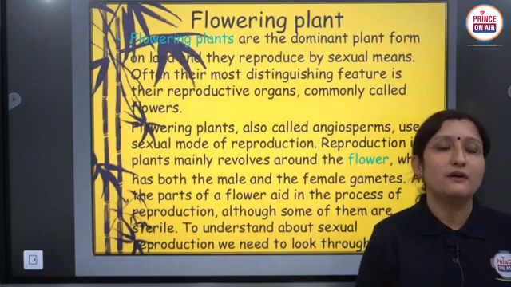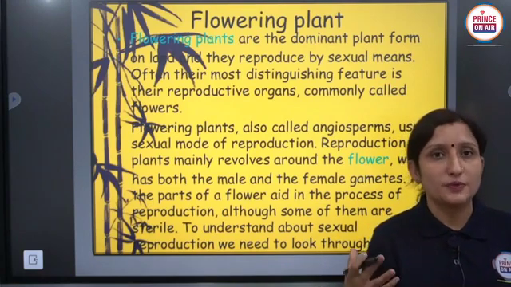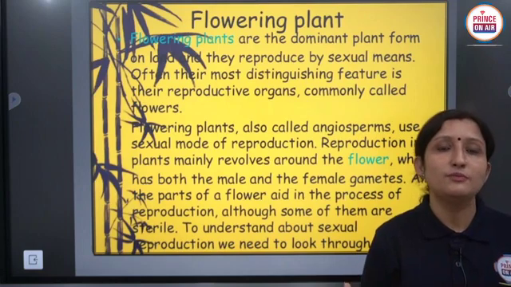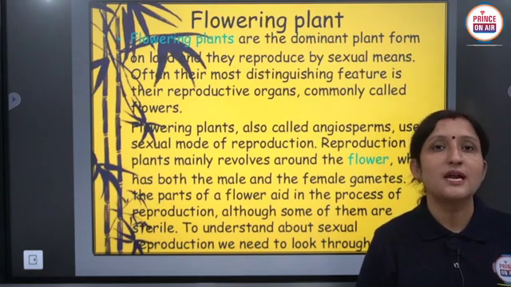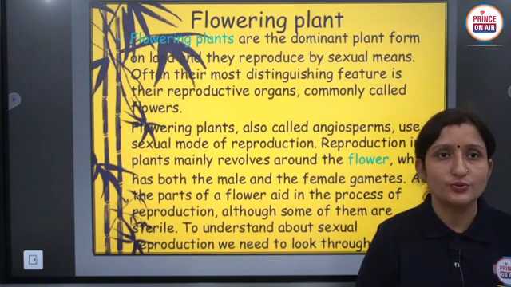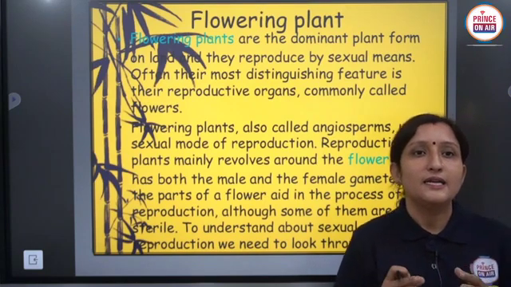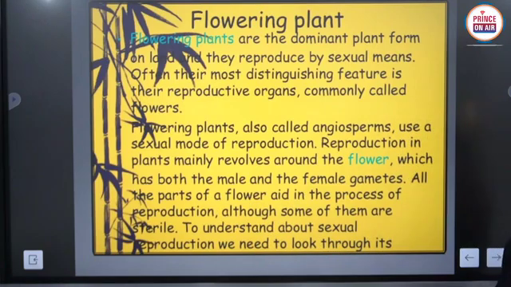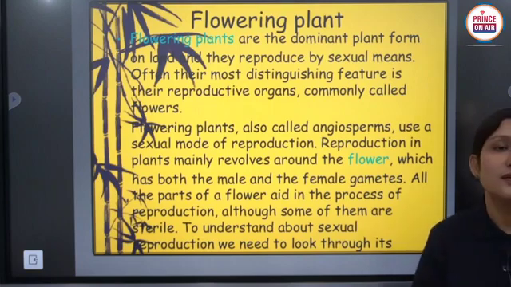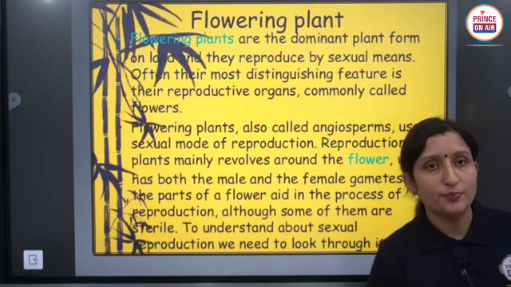And in a flower, male and female reproductive organs are present, in which male gametes and female gametes are produced. Clear, students? Both male and female gametes are present in a flower, so it takes part in the process of sexual reproduction.